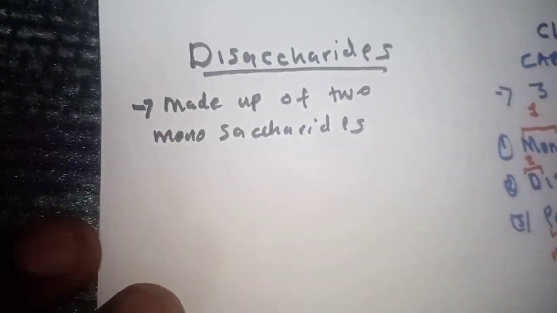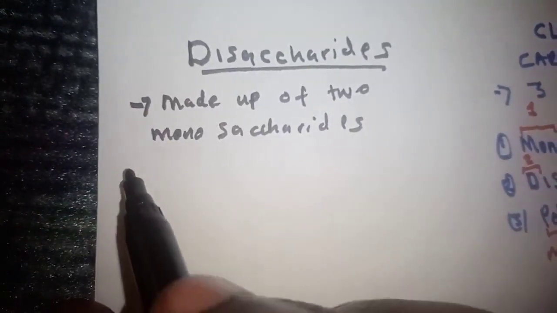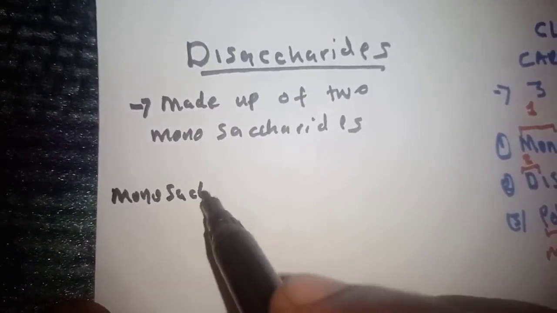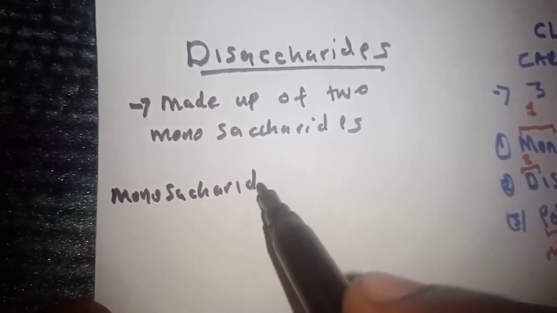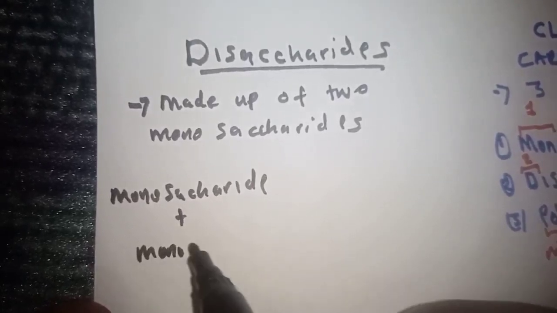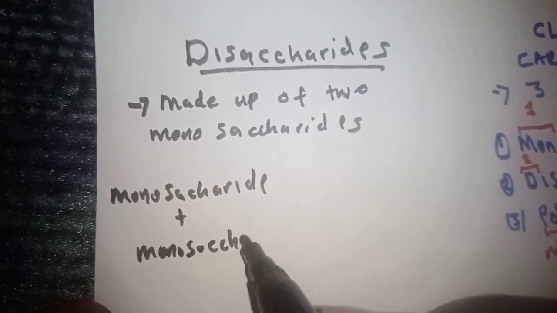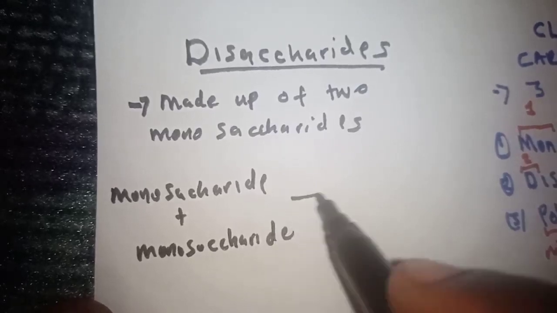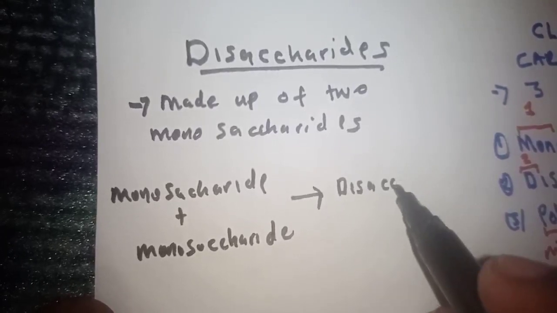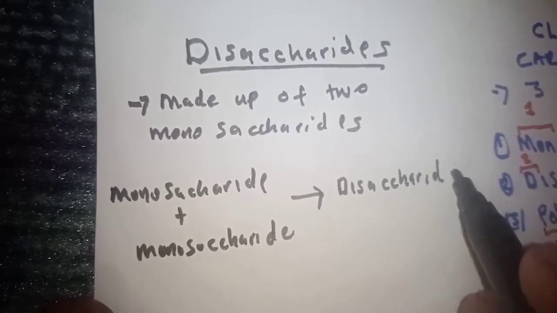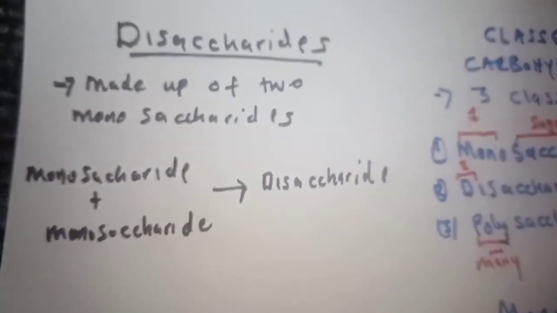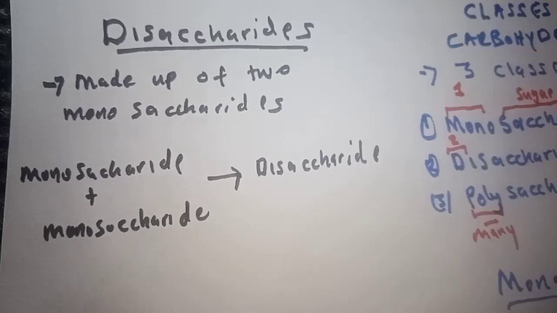So when you add two monosaccharides, you get a disaccharide, something like this: monosaccharide plus another monosaccharide will give you a disaccharide.